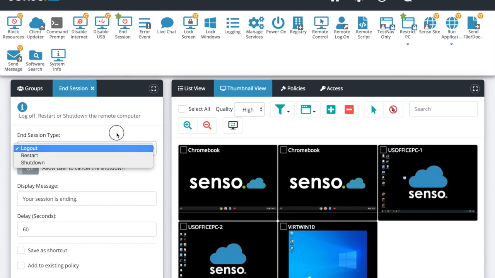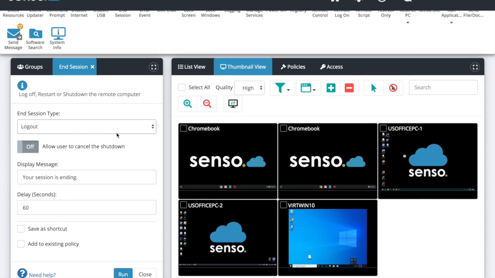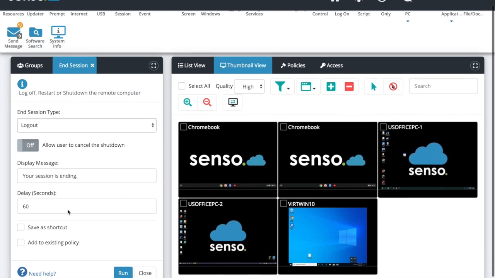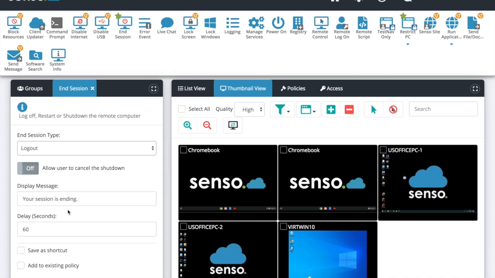Log off, restart, or shut down a machine. You can allow the user to cancel the shutdown. You can give a customized display message, and you can also change the amount of time they have. What's great about this tool is it gives them a little box on their device that tells them it counts down, 59, 58. This is how much time you have to save your work before it's going to log them out or restart the machine.